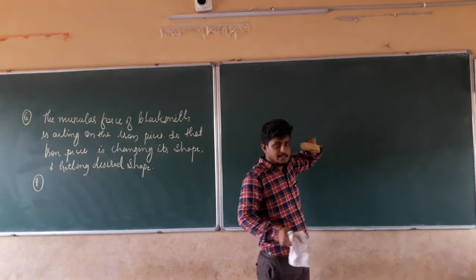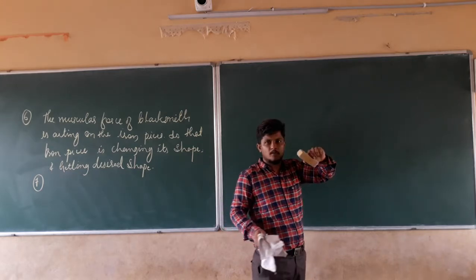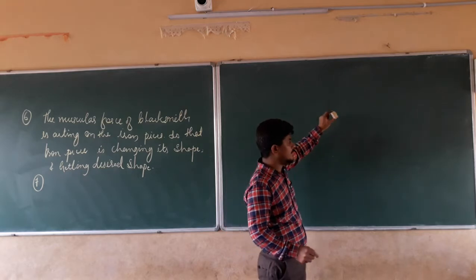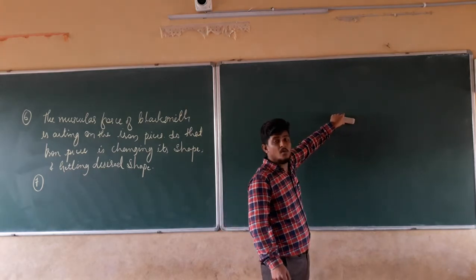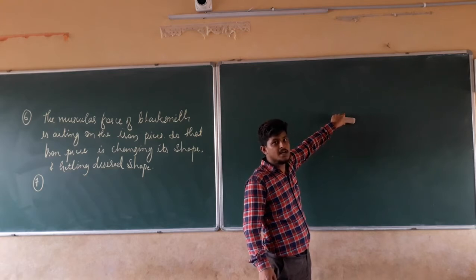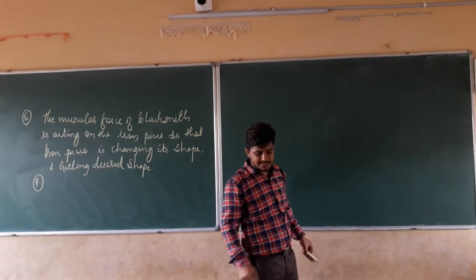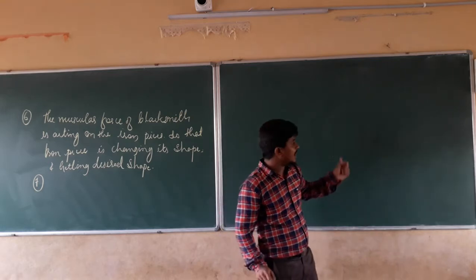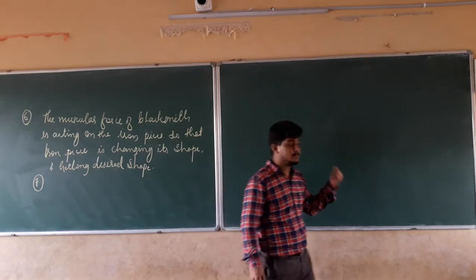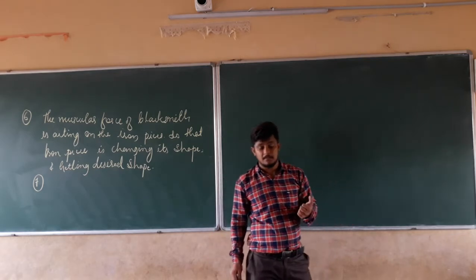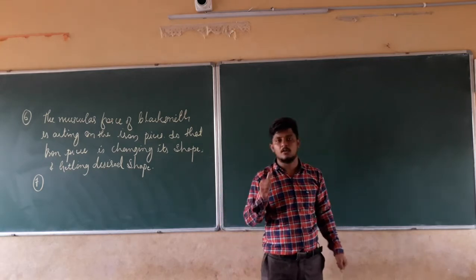That means there is a force of attraction acting between the wall and this balloon, because that balloon is sticking onto the wall. This is the procedure they have given. They are asking what force might be responsible for the attraction between the balloon and the wall.